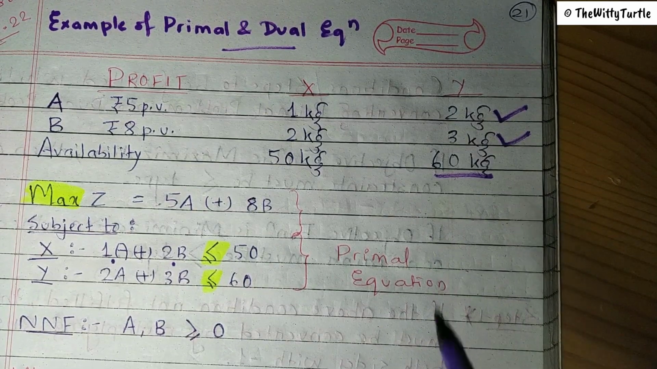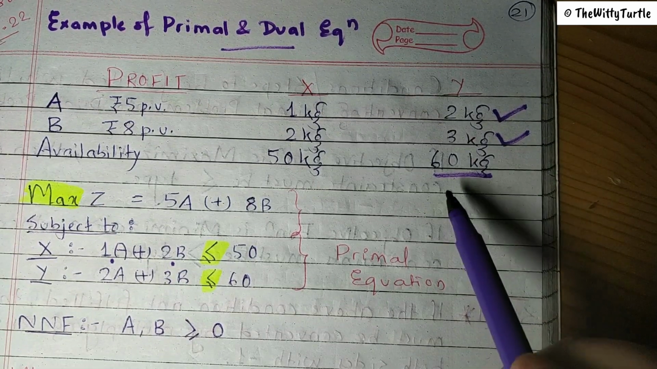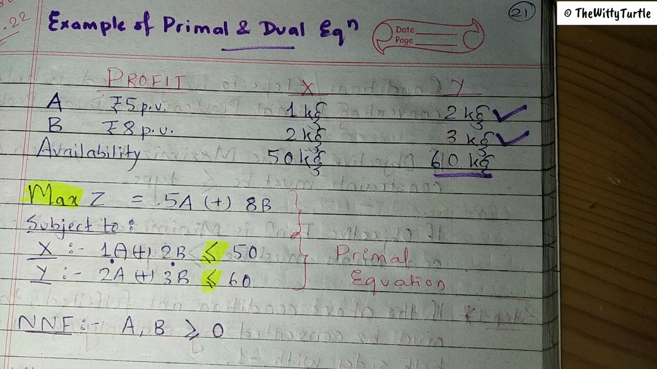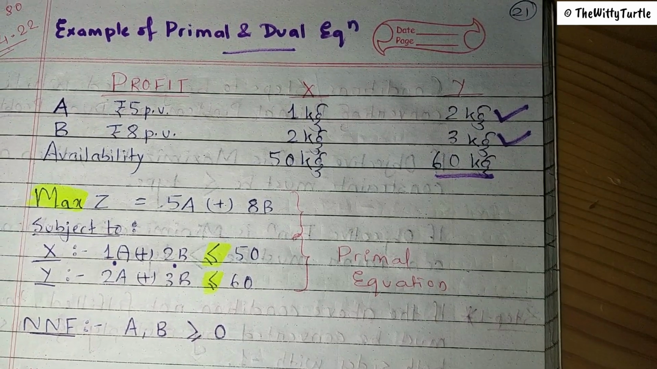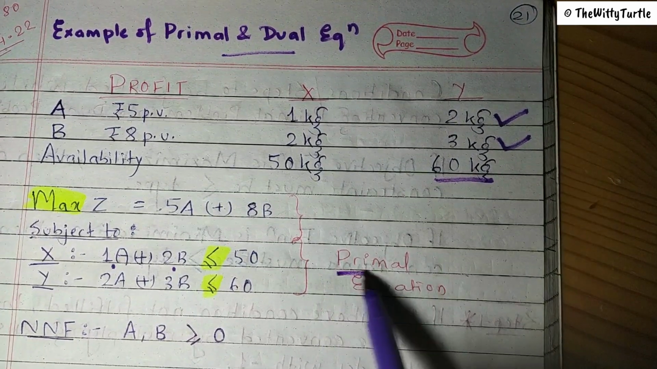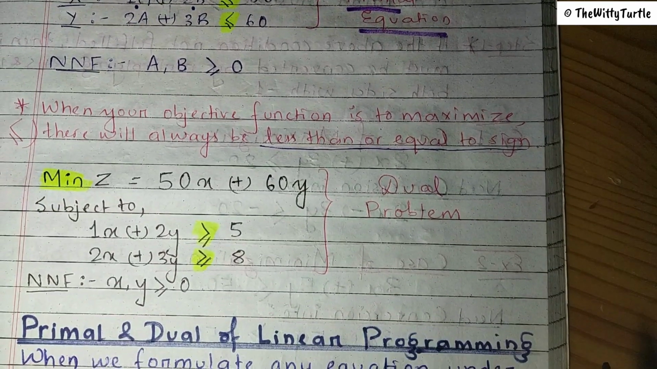So in this case, whatever we use should be less than 60 kg or equal to 60 kg. So this is something we have been studying till now. But when it comes to the dual equation, okay, this is all the primal equation. But when it comes to the dual equation, what do we have to do?